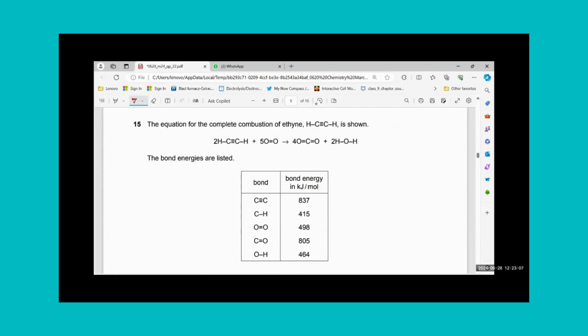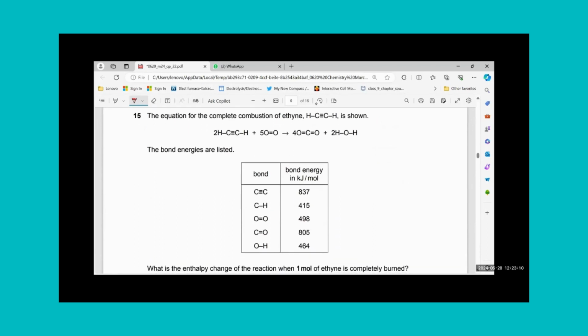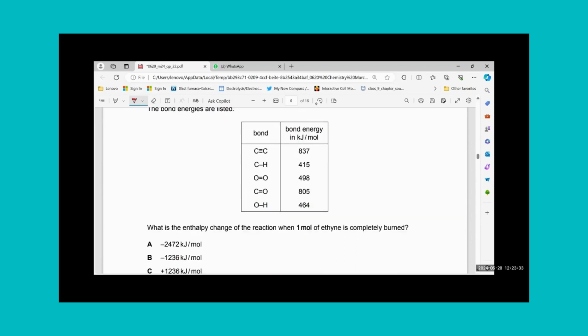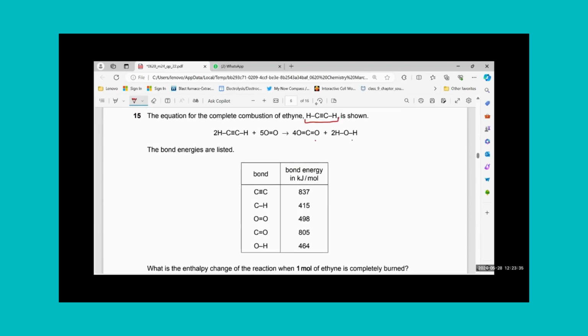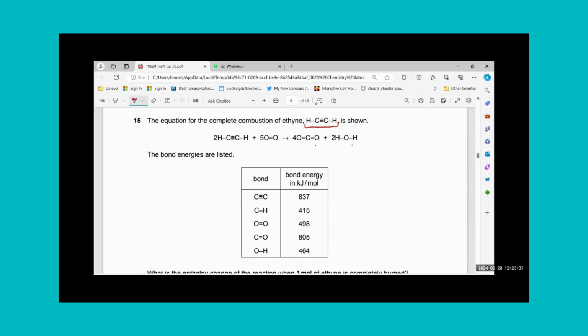The equation for complete combustion of ethane. Ethane, again, not in your syllabus, but they have given you the structural formula of all. C triple bond C with H, and they have given the equation where it is combusting with oxygen, forming carbon dioxide and water. All structures have been given. The bond energies are listed. You just have to calculate the enthalpy change and find your answer from here. This question always takes longer, so I will do it. I will try to do it quickly.